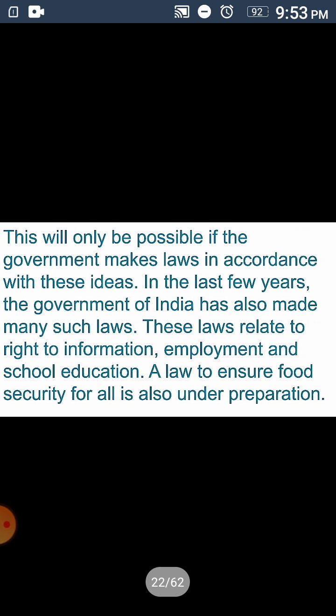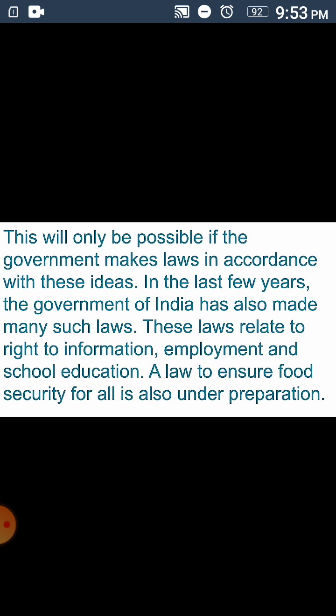This is only possible if the government makes laws in accordance with these ideas. In the last few years, the government of India has made many such laws. These laws relate to right to information, employment and school education. A law to ensure food security for all is also under preparation.